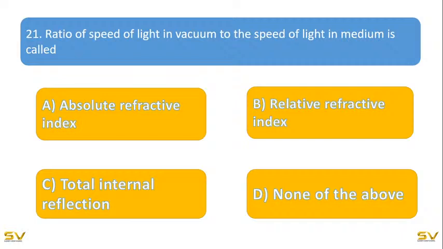And your options for this question are option A, absolute refractive index; option B, relative refractive index; option C, total internal reflection; option D, none of the above.